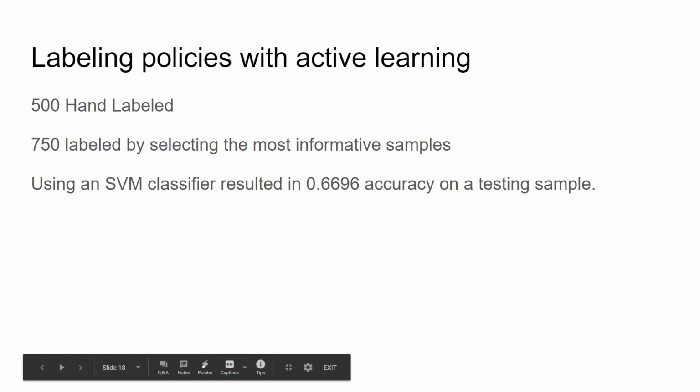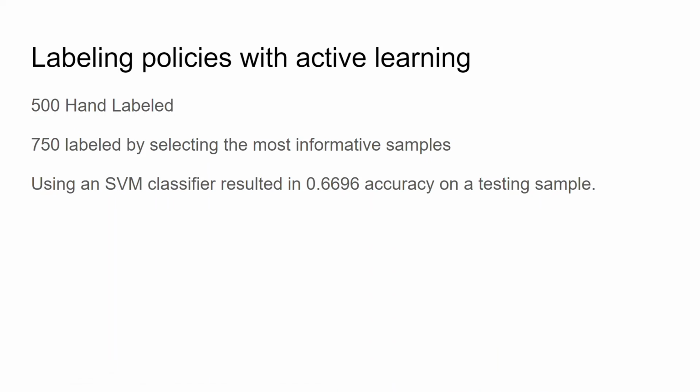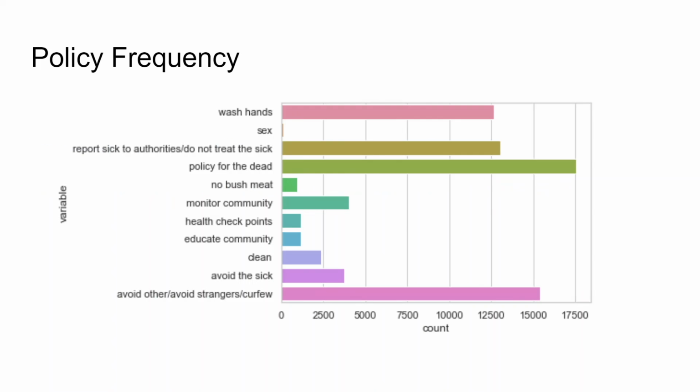To proceed, we labeled our policies using active learning. So there's 500 that were hand labeled and then 750 that were labeled by selecting the most informative samples. Using an SVM classifier resulted in a 67% accuracy on a testing sample using this method. The idea with active learning is that it's going to lower the amount of hand-labeled samples that you would need. The policies were categorized into 11 different groups.